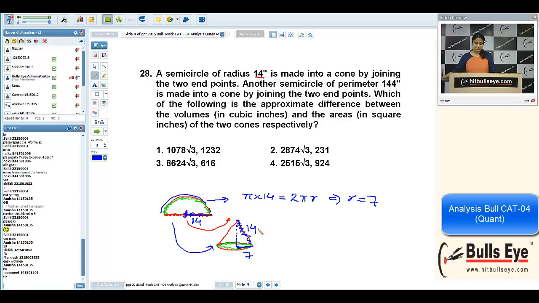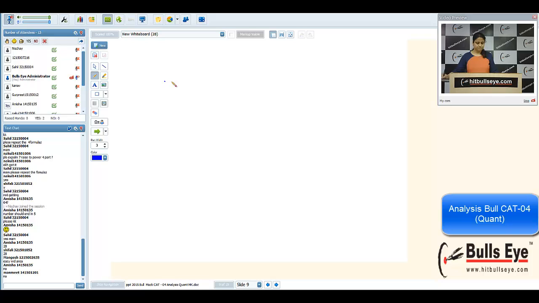If this is 7, this is 14. By using Pythagoras, we can see this will be 7 root 3. Now, this cone will have height as 7 root 3 and radius as 7, and slant height will be 14. Now, another semicircle of perimeter 144. If I take another semicircle, its perimeter is 144.